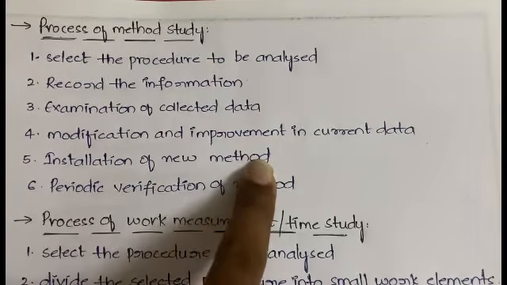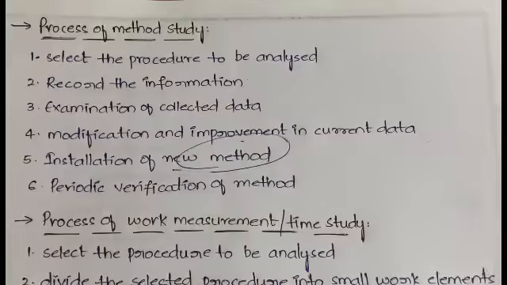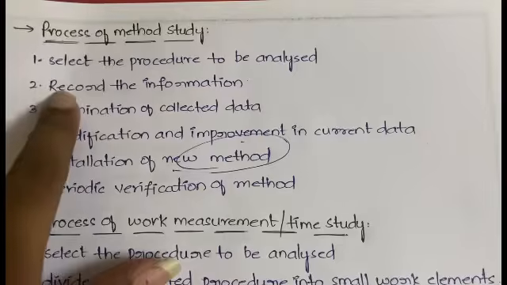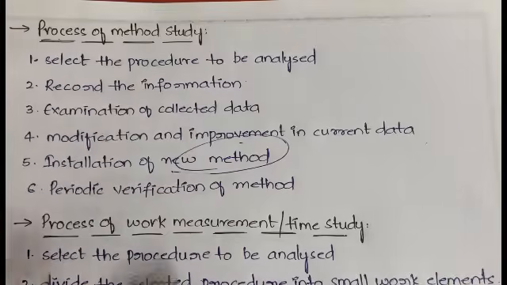The next is installation of the new method. What is the new method here? Whatever improvements or modifications you have done, after they are done, it becomes a new method, right? That new method has to be installed in your organization. And then periodic verification is nothing but going at regular intervals of time to verify whether that method is working perfectly or not. If there is any problem, you have to change it again and the process will continue. Okay, so this is about the method study. First you need to select, then record, then examine, then modify, install, verify.